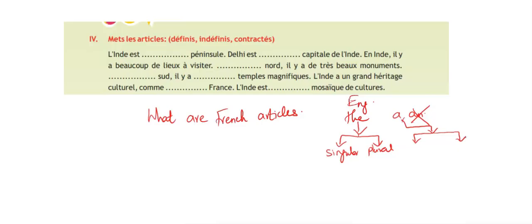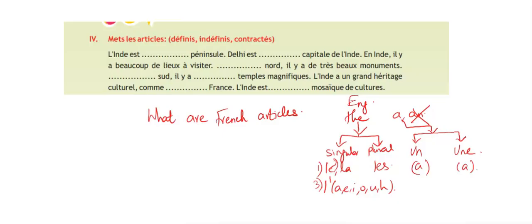So the singular form is le, la and l apostrophe for words beginning with a, e, i, o, u and h. And for the plural it is les. So unlike the English language, where we don't have a plural "the", in French we do have les. The nearest English meaning is "the". And for "a" we have the masculine un and the feminine une.